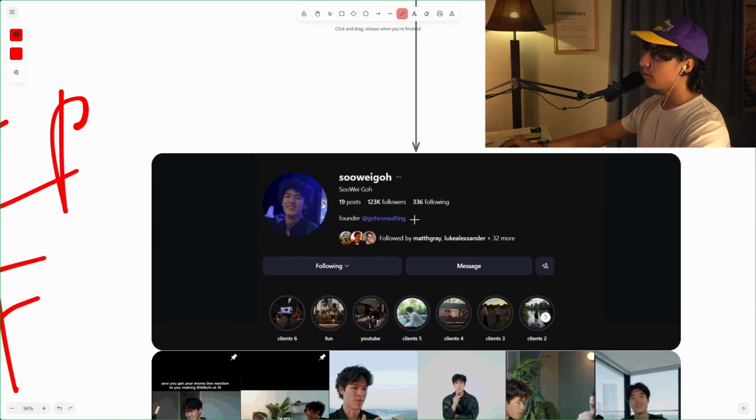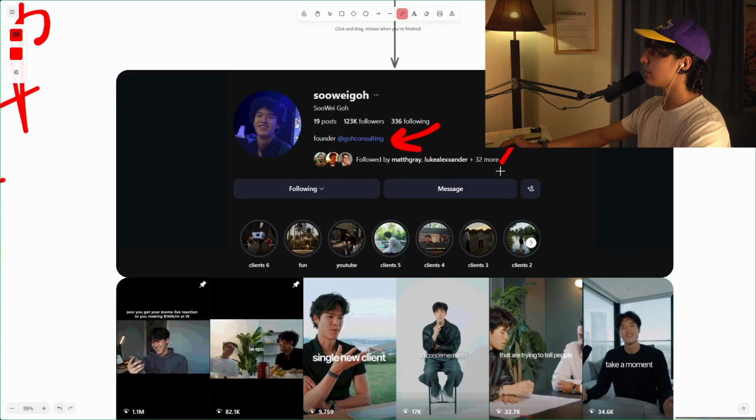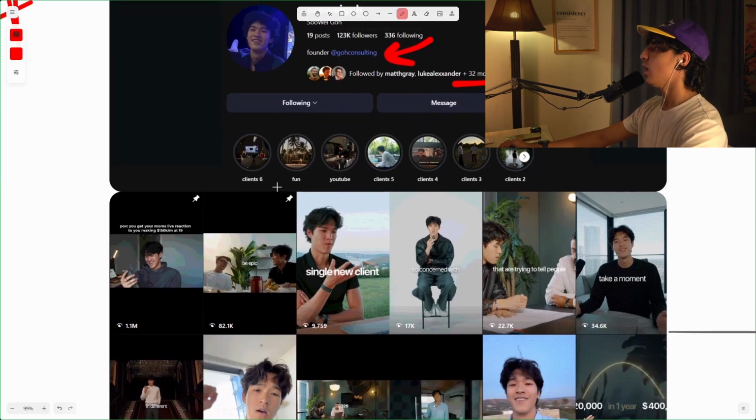You know, the founder, he says, founder of Go Consulting, which is a little bit of social proof right there. And then of course you're going to see these a lot, that you have a lot of mutuals with this guy, which is instantly going to be a metric ton of credibility. Like, for example, I personally have 32 mutuals with this guy, right?